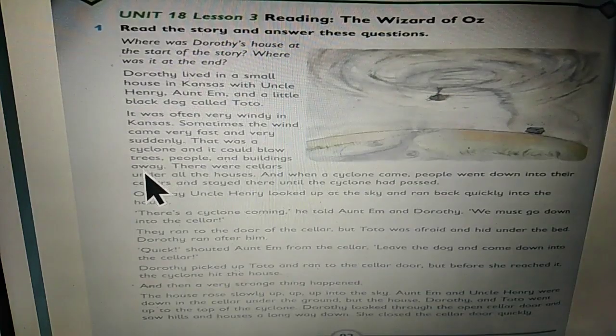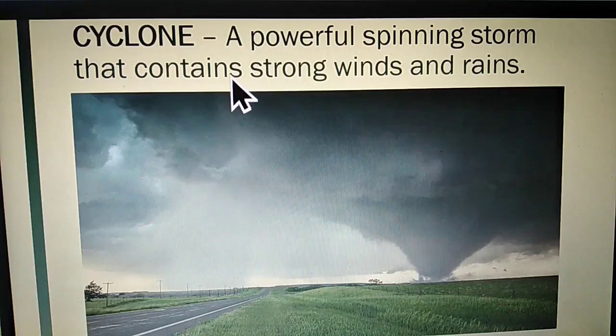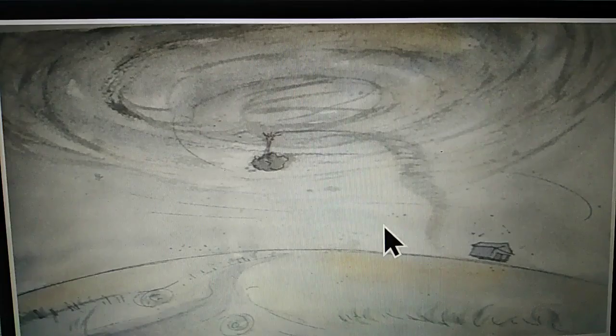Students, how many of you heard about cyclone? Yes, cyclone, a powerful spinning storm that contains strong winds and rains. Cyclone is a strong wind that rotates about the center of low atmospheric pressure and that moves forward at very high speed. Students, look at this picture.